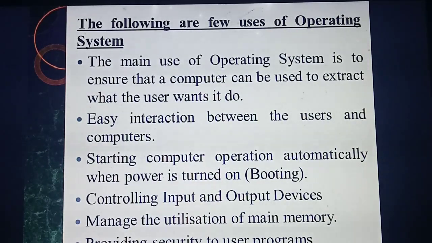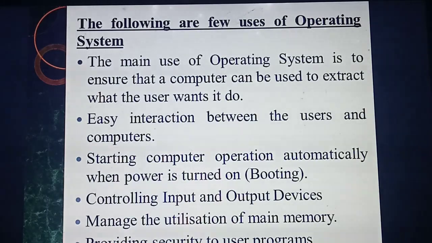Next one is managing the utilization of main memory. For example, in mobile phones there are two types of memory, isn't it? Phone storage as well as SD card. The operating system will show how much space you are using currently. On the desktop, if you right click and see the properties, it will show how much memory you are currently using and how much is free. So the next use is to manage the utilization of main memory, how much memory you are using.